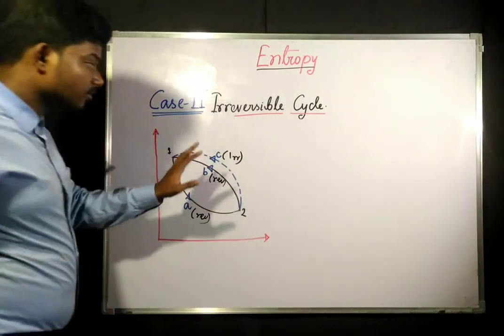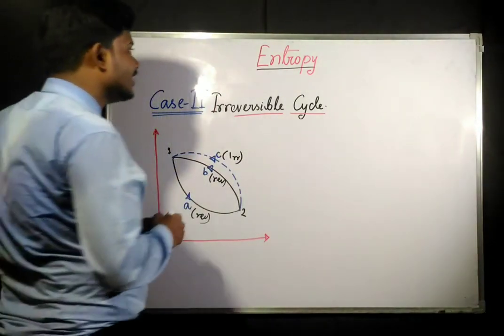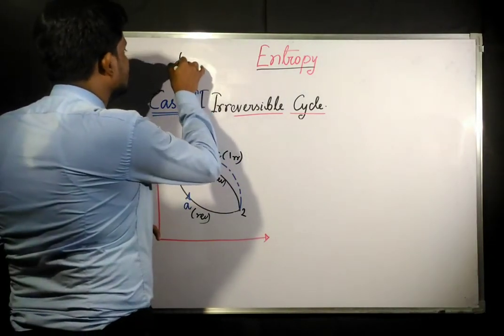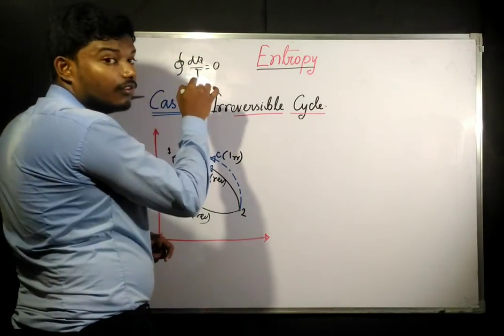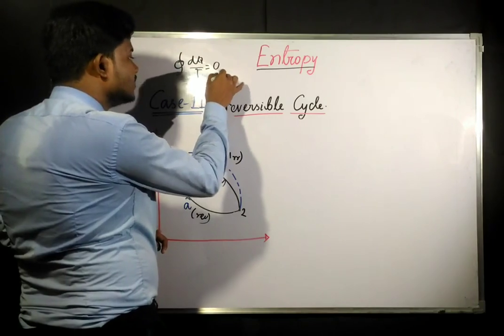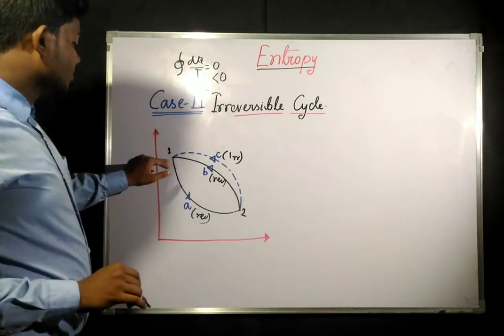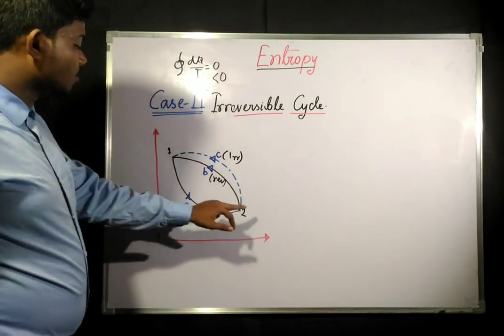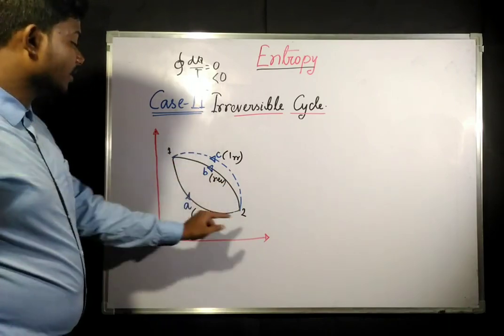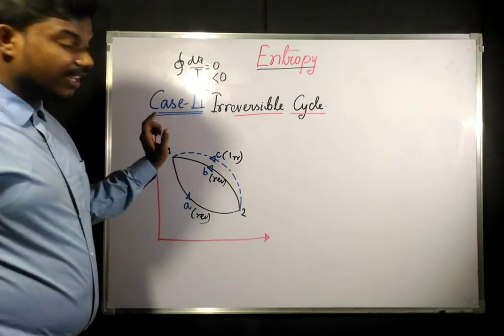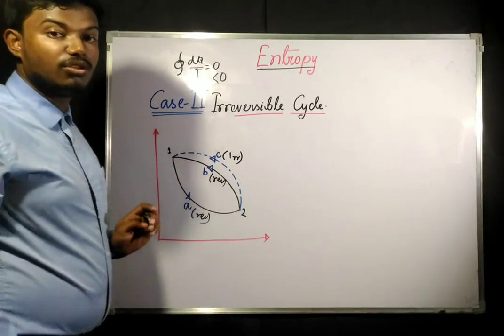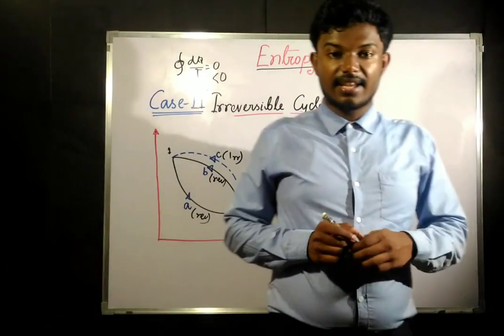Now if you write the mathematical form of the second law of thermodynamics, the cyclic integral of dq by T is going to be 0 for reversible and less than 0 for irreversible. Now there are two cycles, 1A2B1 and 1A2C1. 1A2B1 is going to be a reversible cycle and 1A2C1 is going to be an irreversible cycle.